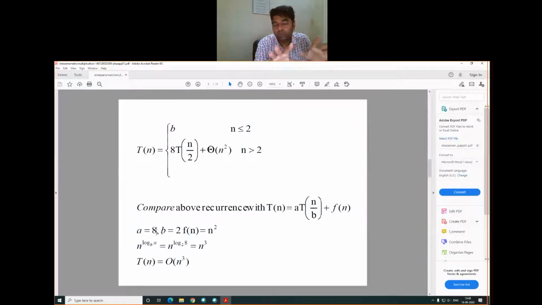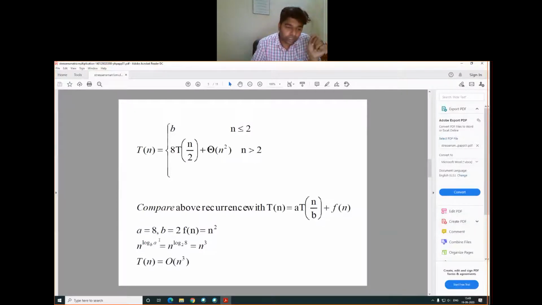You don't need to worry about how the complexity is computed using the formula. You just have to see how the time complexity of this algorithm comes out as big O of n cube. So a is equal to 8, b is equal to 2, and f of n is equal to n square, because we are performing n cross n matrix multiplication.